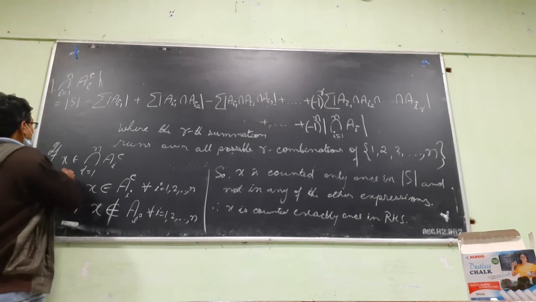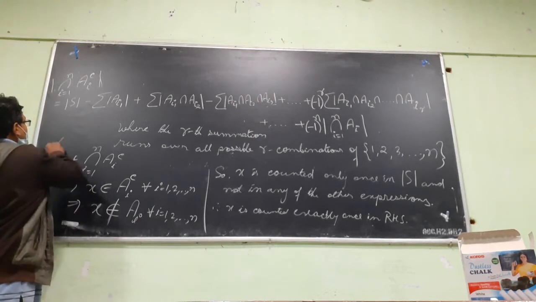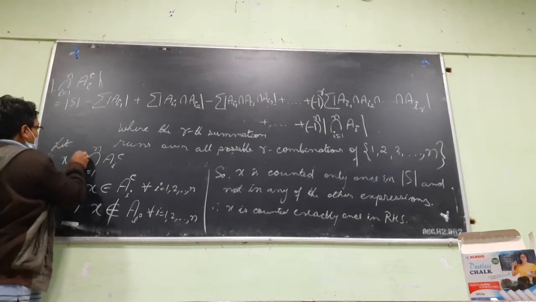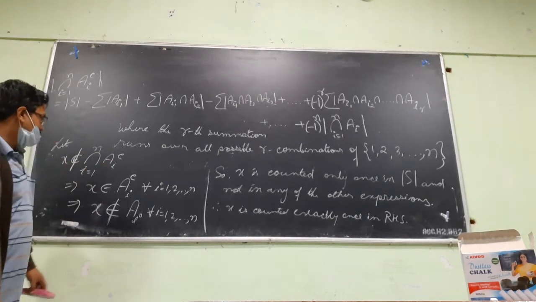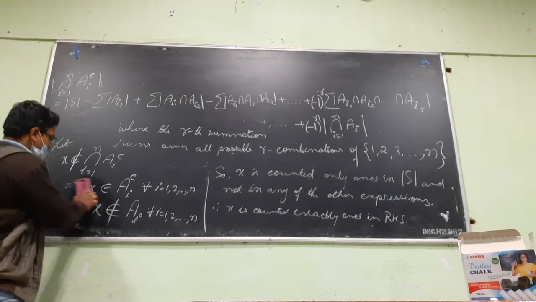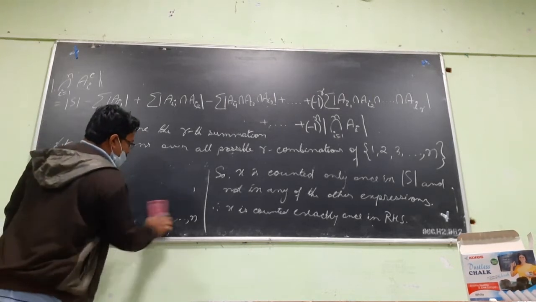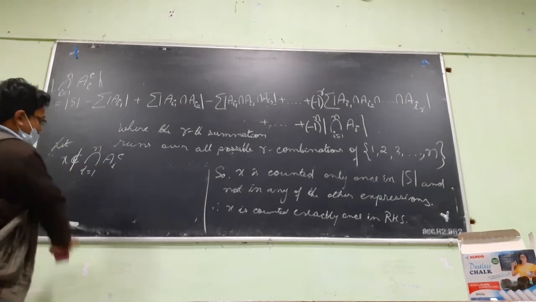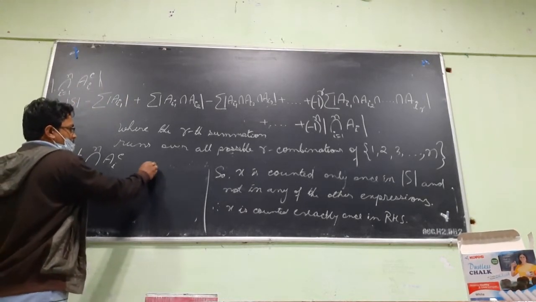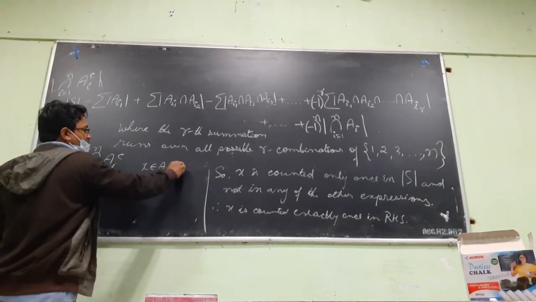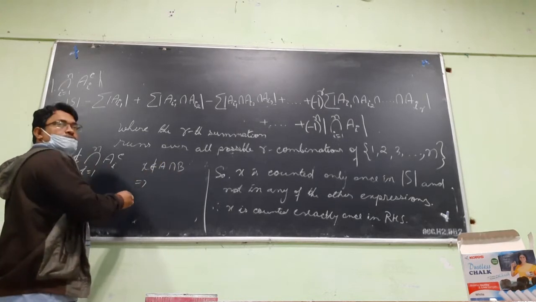So now let X not be there in this intersection. What will it mean now? If X is not there in A intersection B, then what can you say from here?